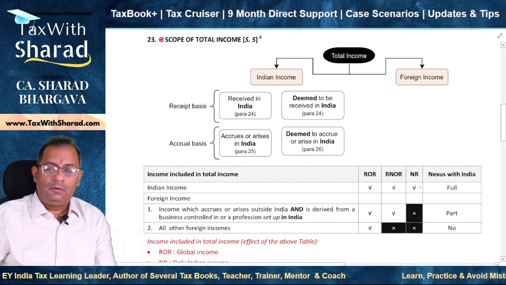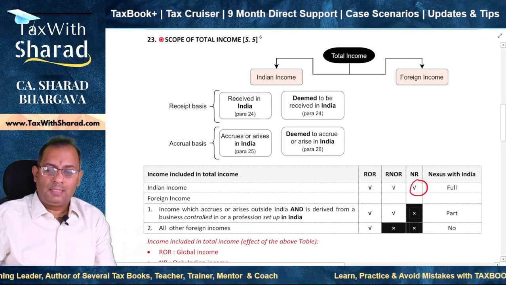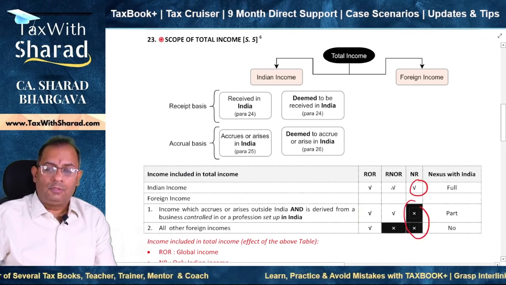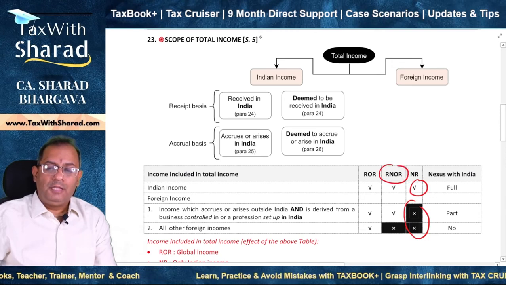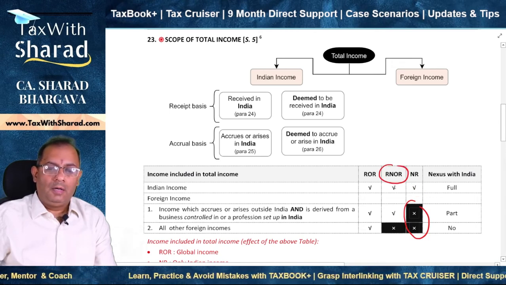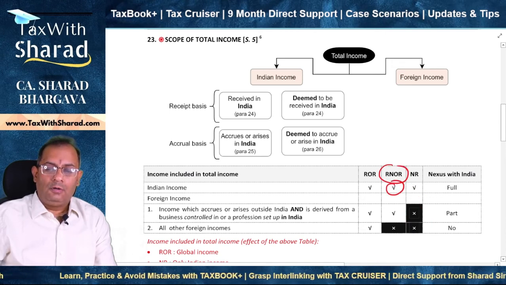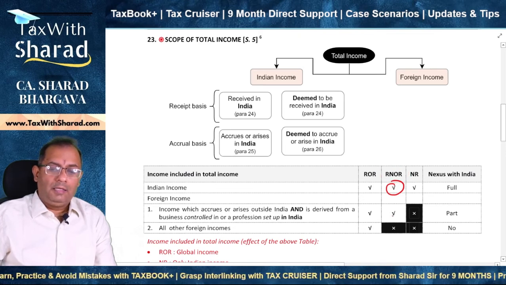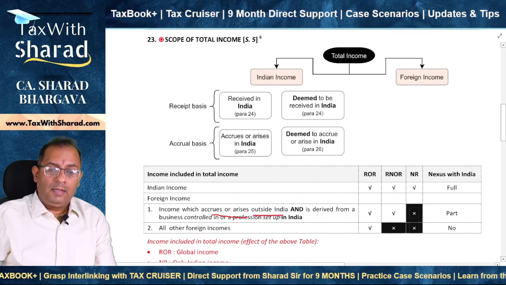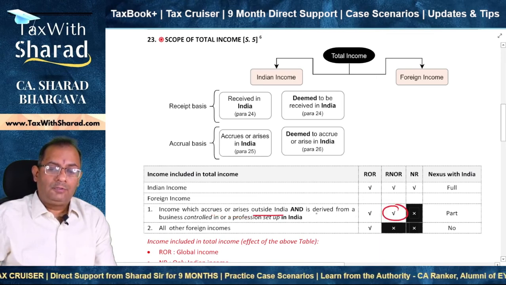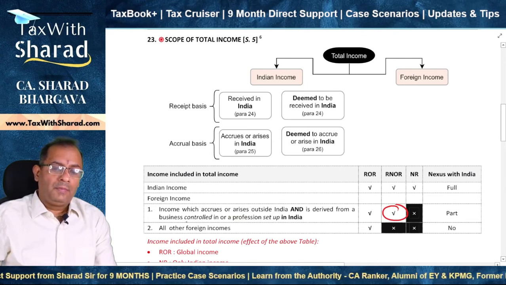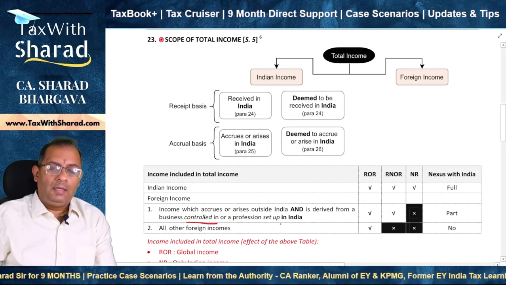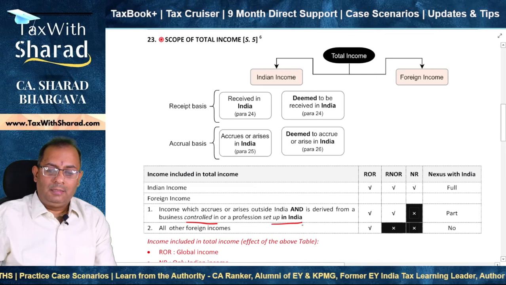In the case of non-resident, only Indian income is taxable. Foreign income is not taxable. There is a special consideration in the case of RNOR. Indian income is obviously taxable, but in the case of foreign income, if the income accrues or arises outside India, that means though it is foreign income, it is still taxable in the hands of RNOR, provided the business is controlled in India or the profession is set up in India.